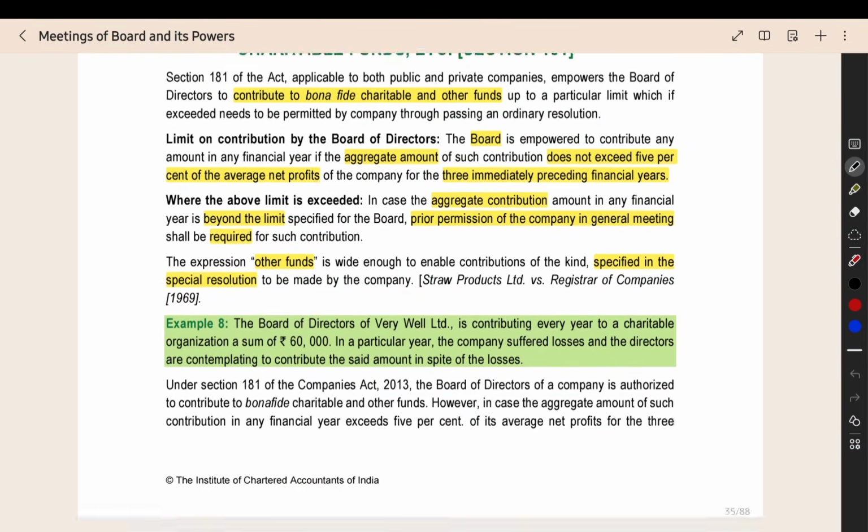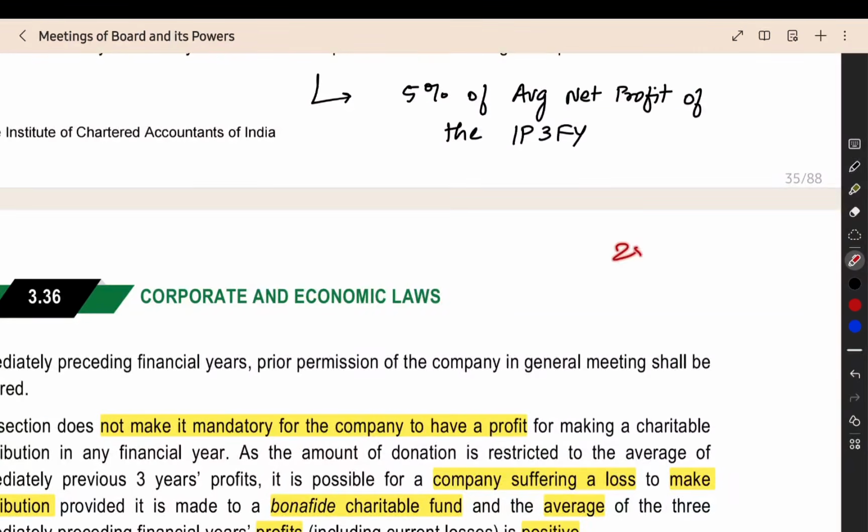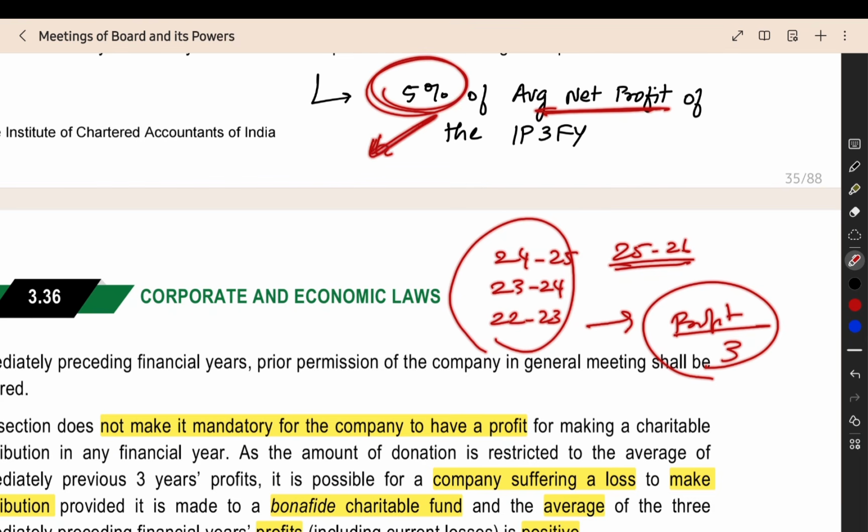What is the limit? The limit is 5% of the average net profit of the immediately preceding 3 financial years. For example, if you are taking 25-26, then you have to see the immediately previous 3 financial years, that is 24-25, 23-24, 22-23. Take the profit for these 3 years, total it, and divide by 3 to get the average net profit. Out of that, take 5%. This is the maximum limit you can contribute.